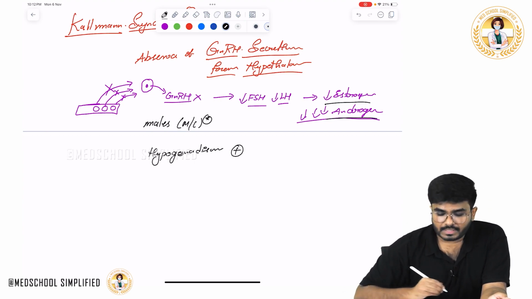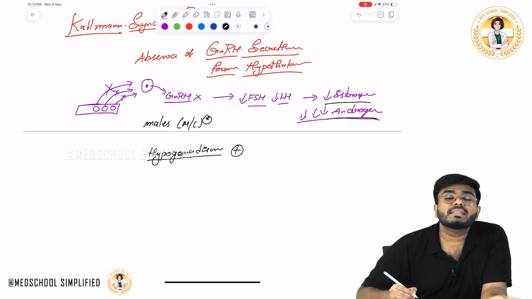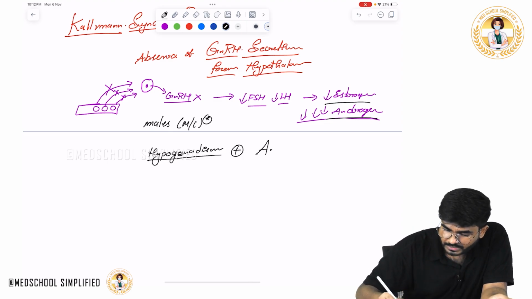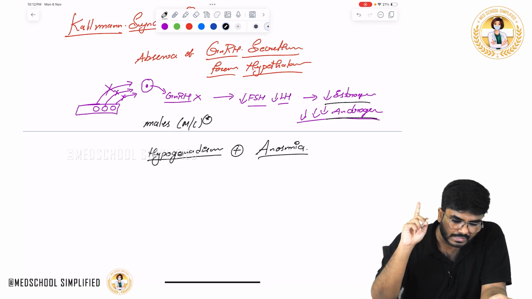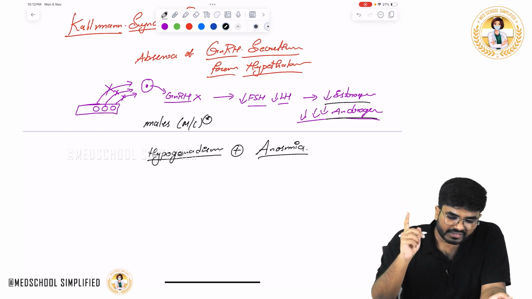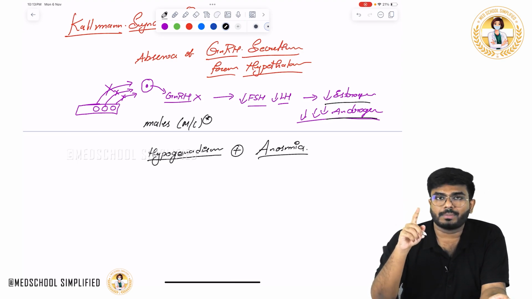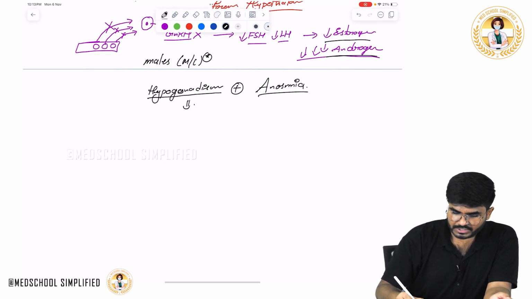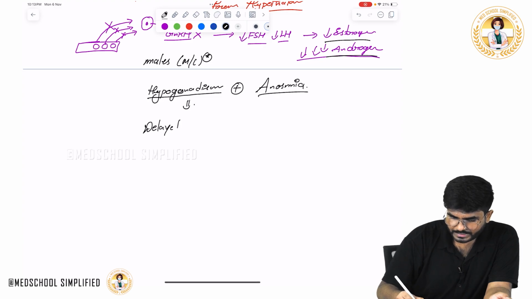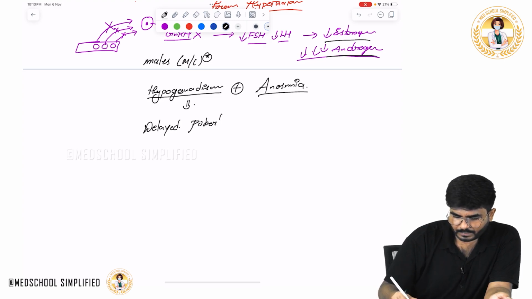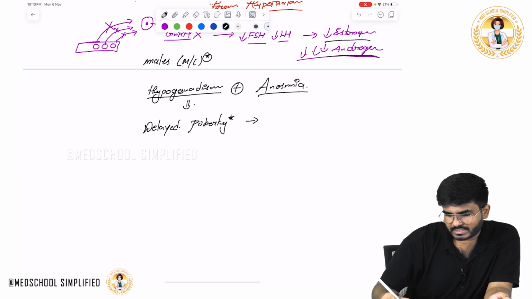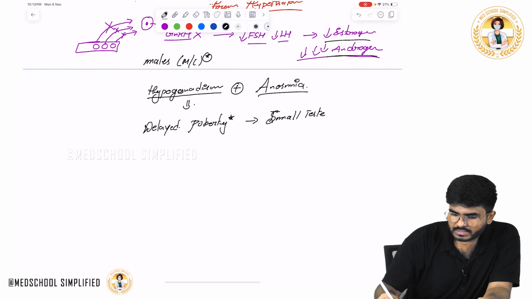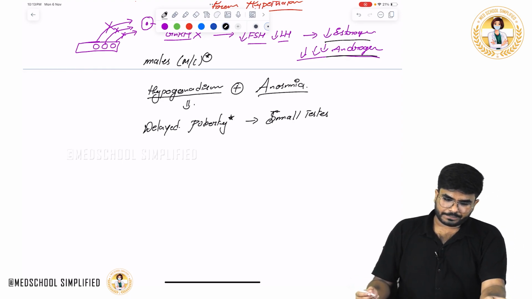Along with hypogonadism, there will be a defect in the smell, anosmia. He cannot smell, anosmia. So whenever you see such a combination, definitely this is Kallmann syndrome. So low GnRH, low FSH, low LH, low estrogen, low testosterone. Mainly it is seen in males. Because of this hypogonadism, the patient is going to have delayed puberty. If you look at the testes, small testes are going to be seen.